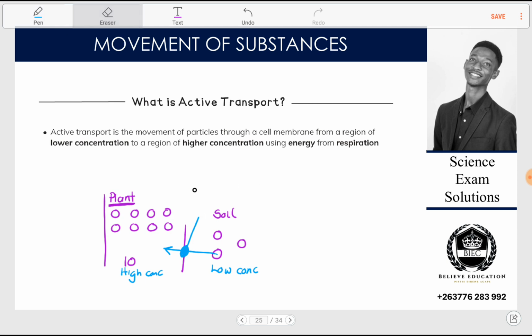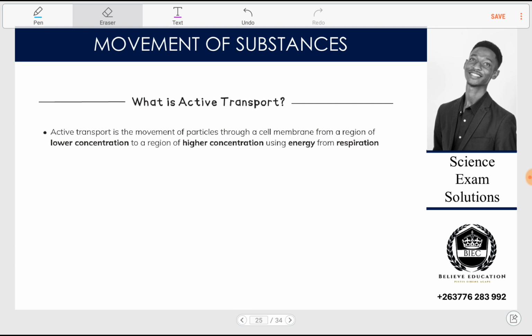So let's go to the first point. Active transport is the movement of particles through a cell membrane from a region of low concentration to a region of higher concentration using energy from respiration. Respiration normally produces energy in the form of ATP, adenosine triphosphate.